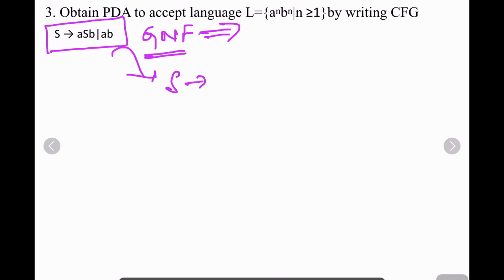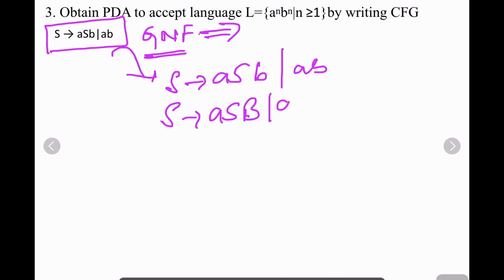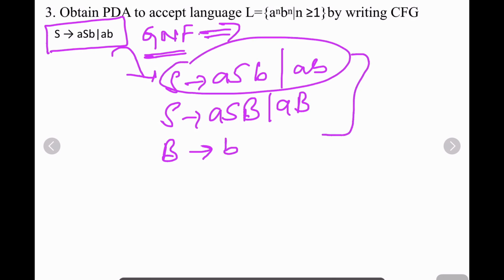So S gives aSb. In this case, I'll convert this. First, S gives aSb or ab. What is b here? B gives b. This grammar is converted into GNF.